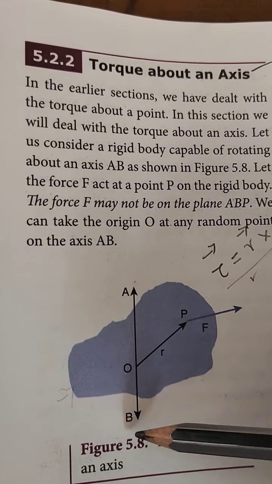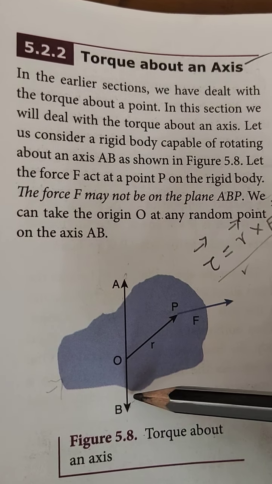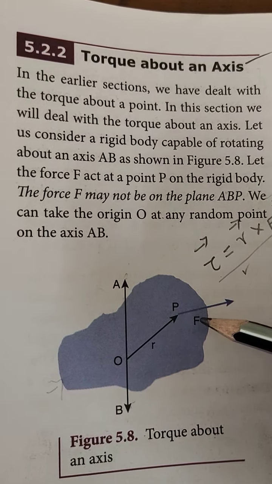rotating about an axis. Here AB is the axis. Let the force F act at a point P. The force F may not be in the plane of A, B, P. So we can take the origin O at random, at any point of the axis. So here it is taken as the origin O.